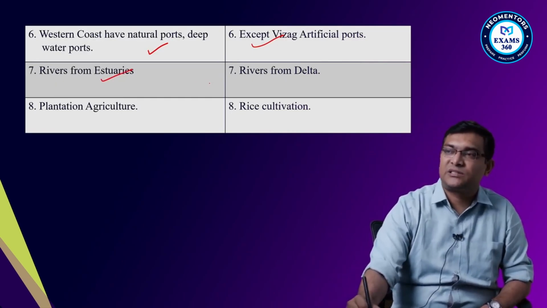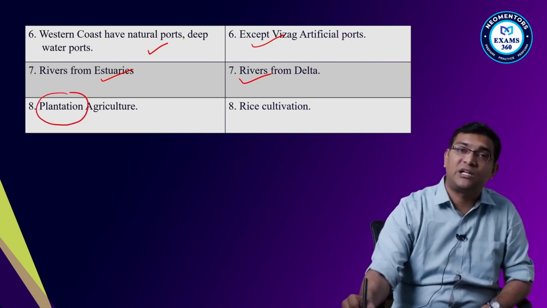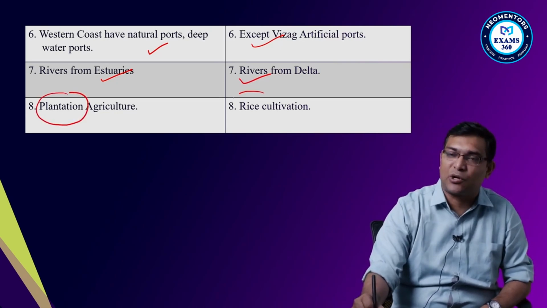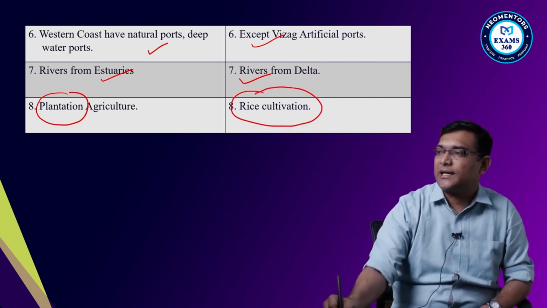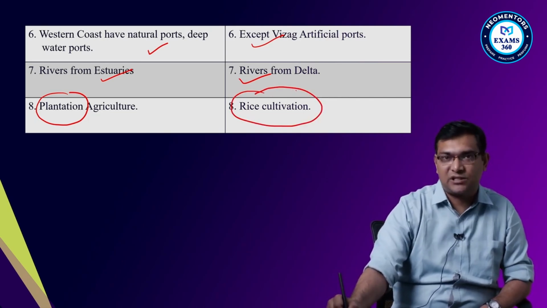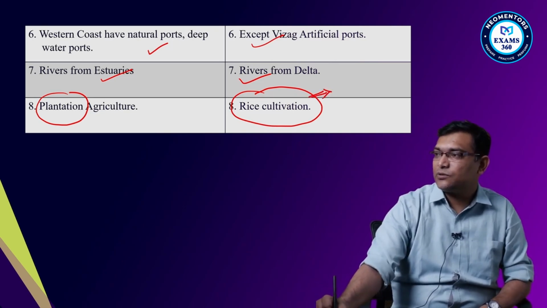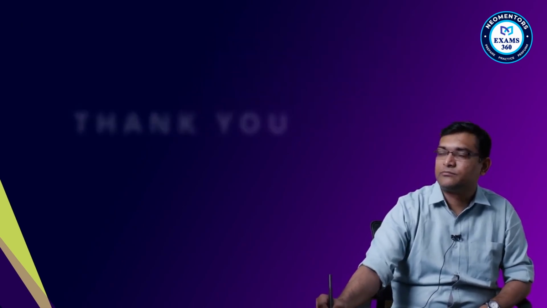Rivers form estuaries on the west and deltas on the east. The cultivation on the west is plantation crops, but here rice cultivation is more. So this is your one type. Thank you.